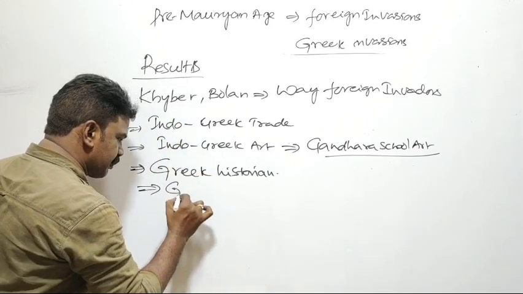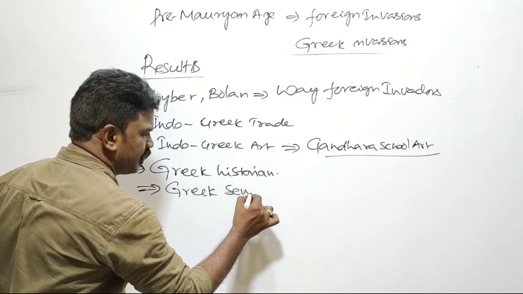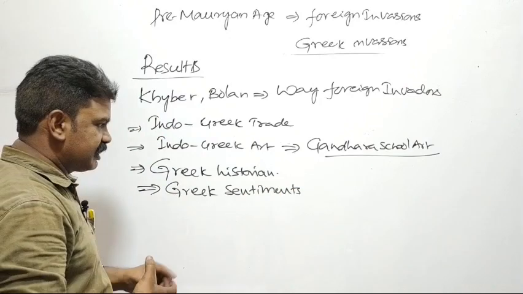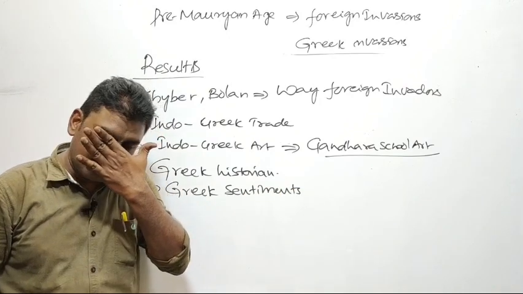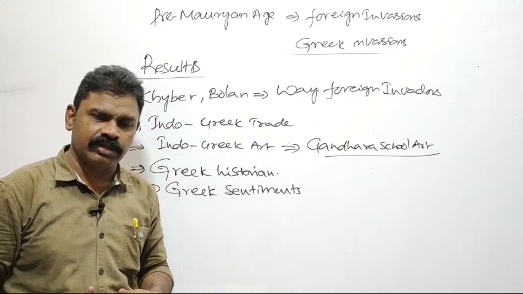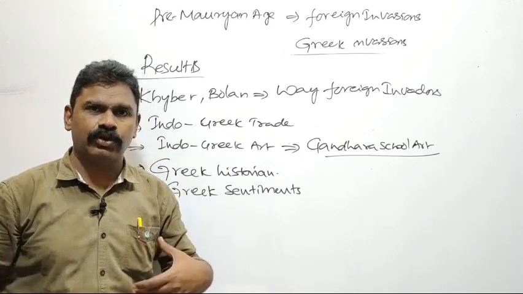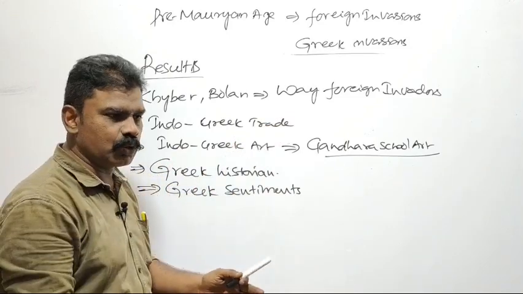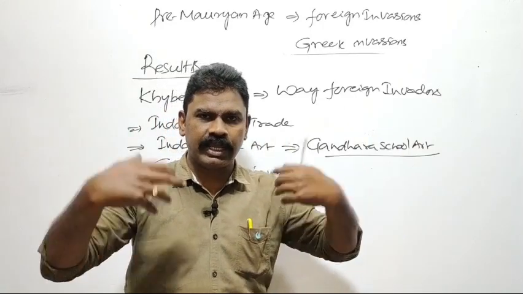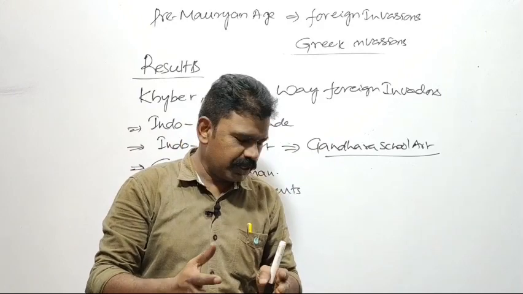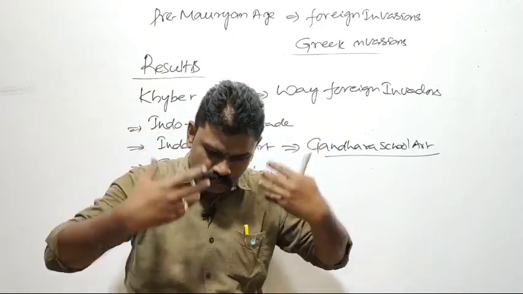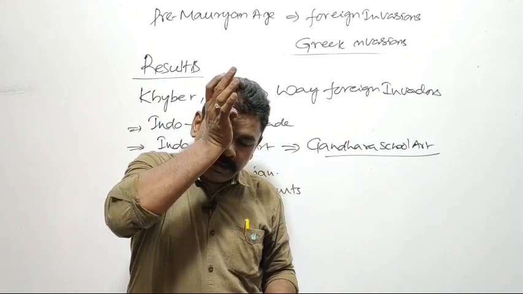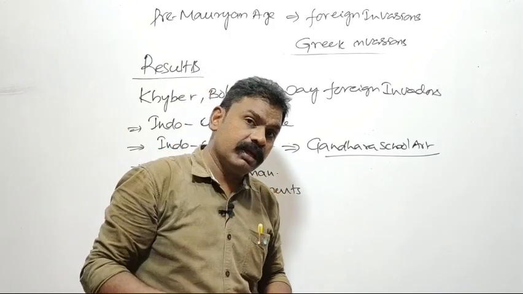Some Greek sentiments were also continued in India by Chandragupta Maurya and later Ashoka. For example, after meeting the astrologer or the saint, they used to take a royal bath in the middle of the court with milk and wash their body. That sentiment was taken by Chandragupta Maurya from the Greeks.